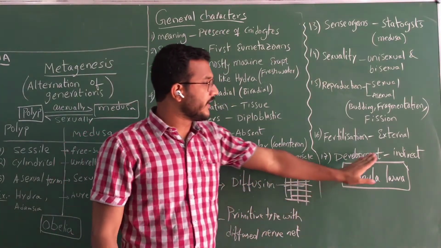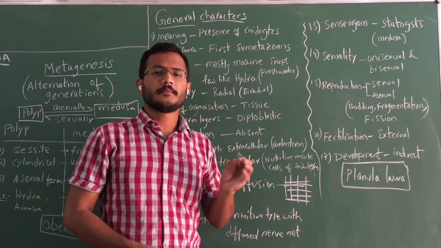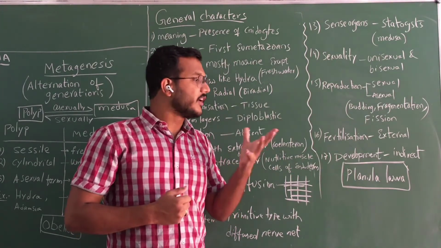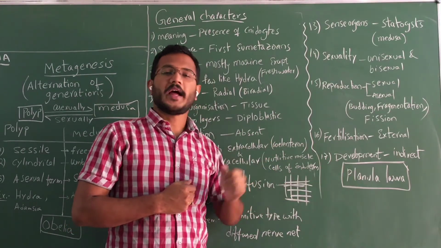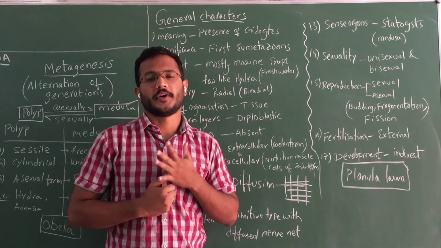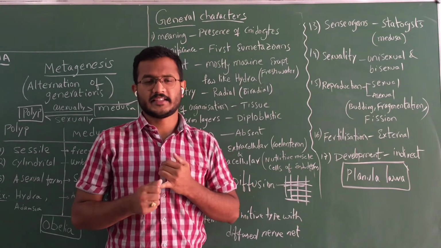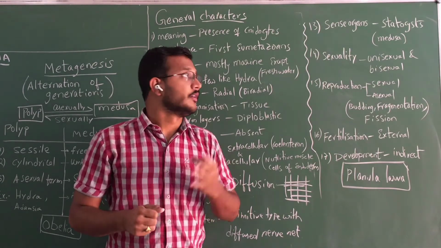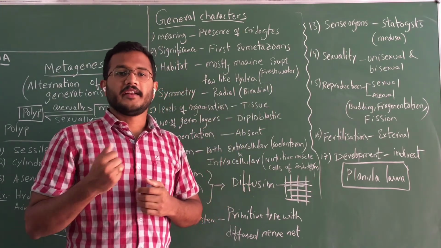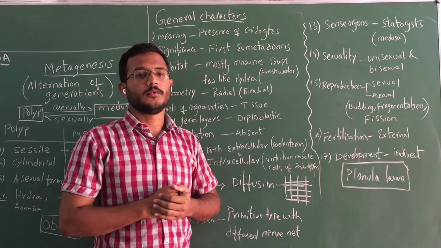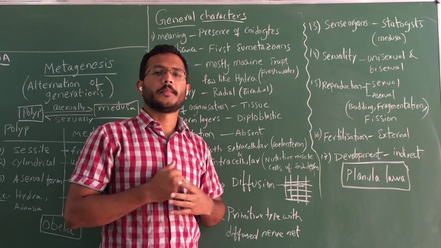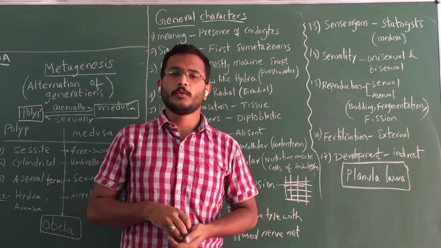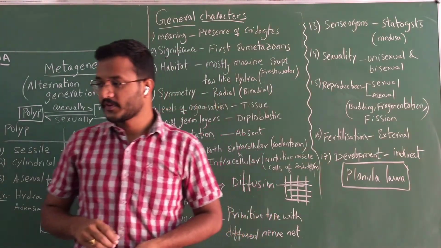Okay, and the development is indirect. That means some larval stages will be involved in the life cycle. So what is that larval stage? Again, the planula larva, very important. The larval stages and its examples, special characters and its examples, and sense organs and its examples. So these are the general characters present in the phylum Cnidaria. And we will see the classification.